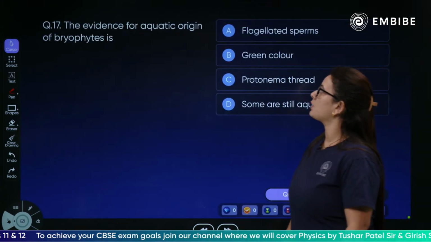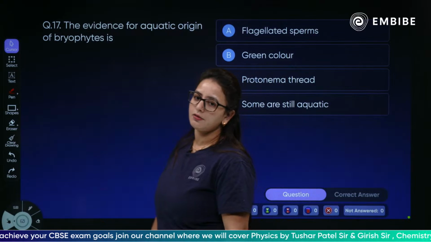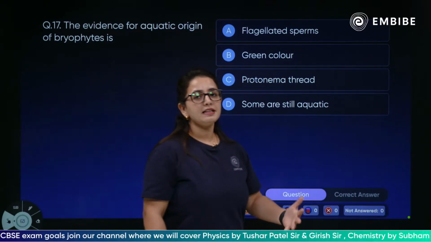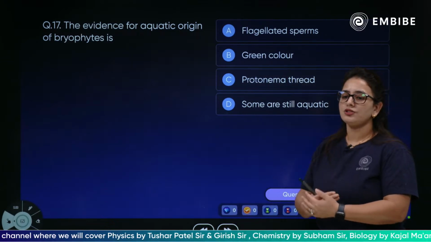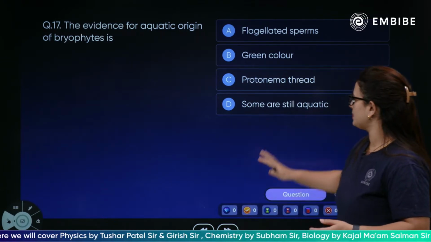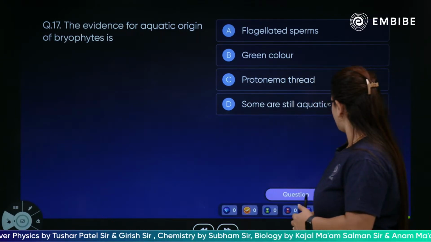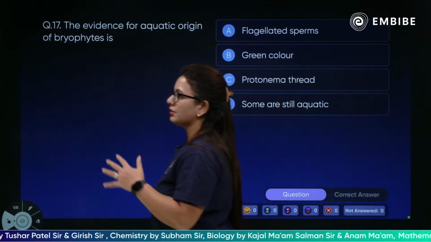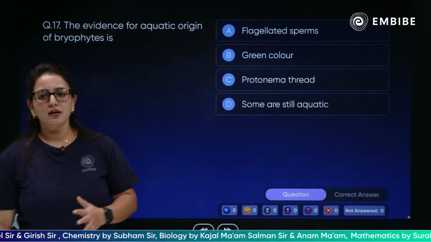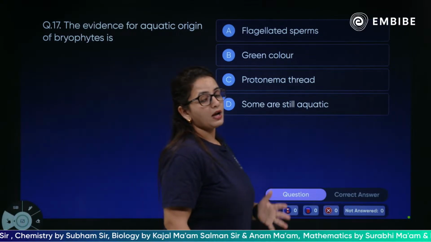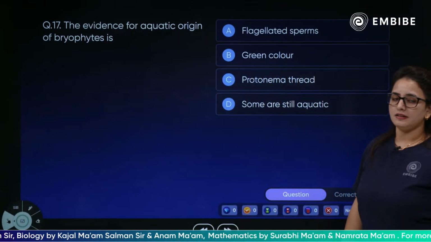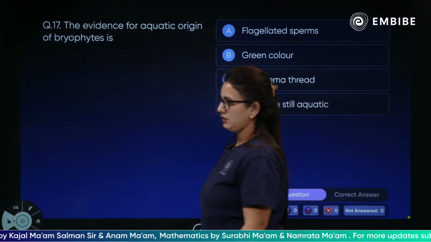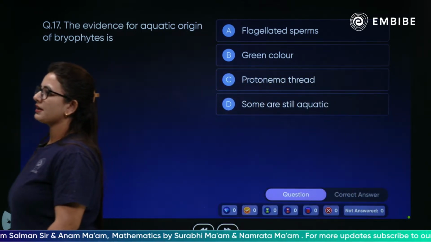Next, the evidence for aquatic origin of bryophytes is what? What could be the possible reason among them?